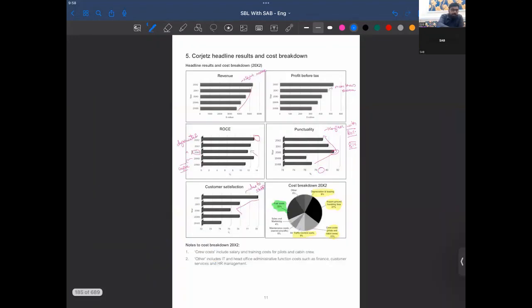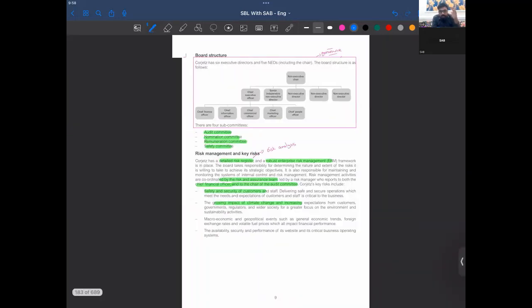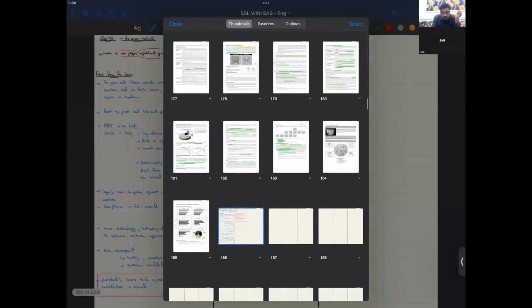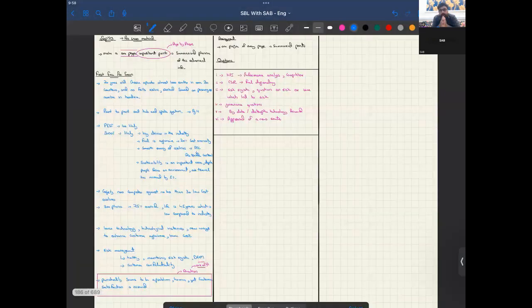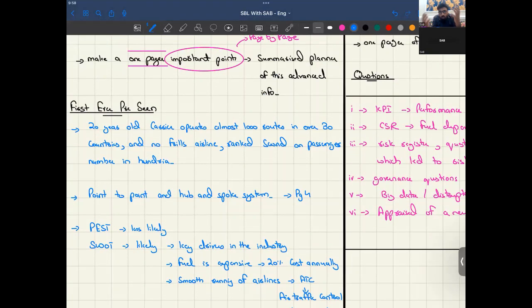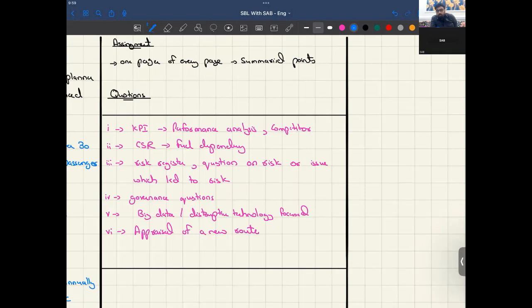So what I have done in front of you is that I've read the case, explained the case in a better way, and made some points which I felt important. But again, you should be making your own one-page summary of every page. Go on the Word file and write the summarized points which I have written here, and then you can send it to me so that I could share it in my group, and each of the students can get a benefit here.